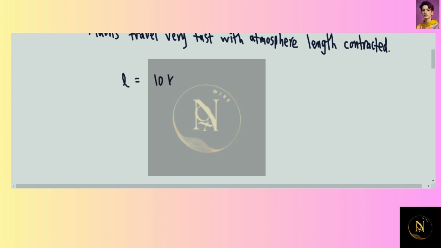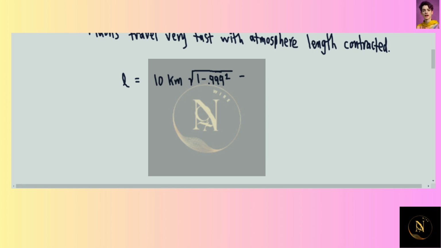I simply write L for the length, in this case the thickness of the atmosphere that the muon sees, is equal to 10 kilometers times the square root of 1 minus 0.999 squared. Because remember, in the atmosphere's frame of reference, it's 10 kilometers thick.